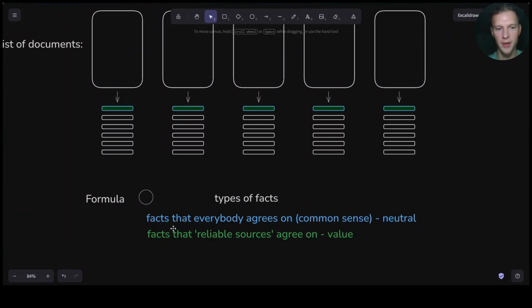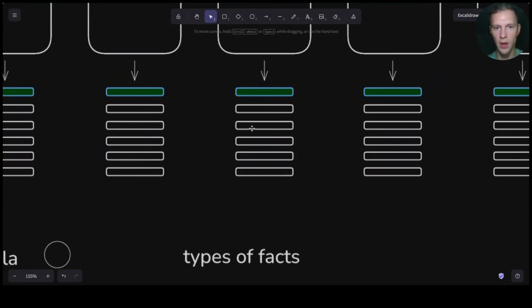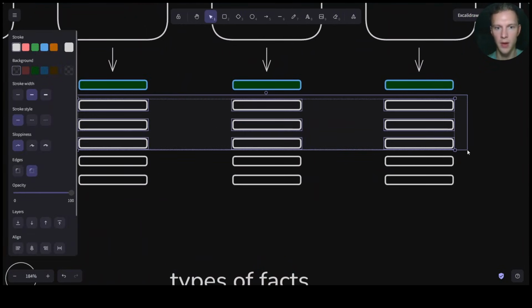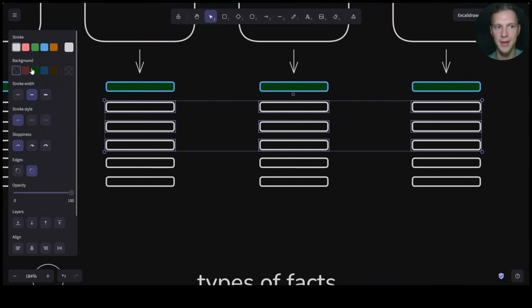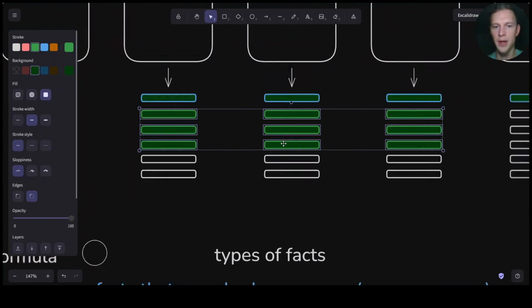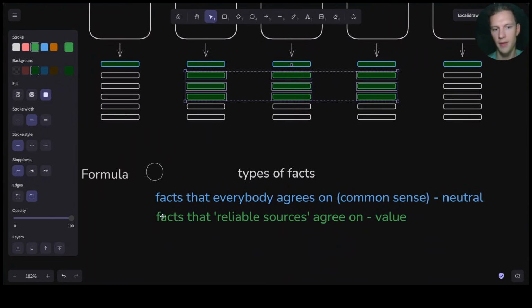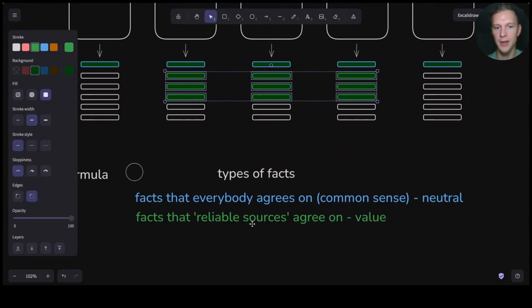The next one is facts that reliable sources agree on, which is what represents value in this case. This is a little bit difficult to represent accurately because this is just a 2D drawing. But for simplicity, if we mark all of these as agreeing with all these statements, then these facts become very reliable facts that are coming specifically from these trusted sources.